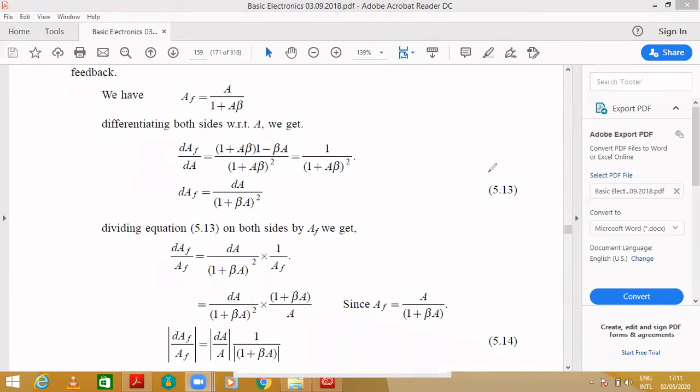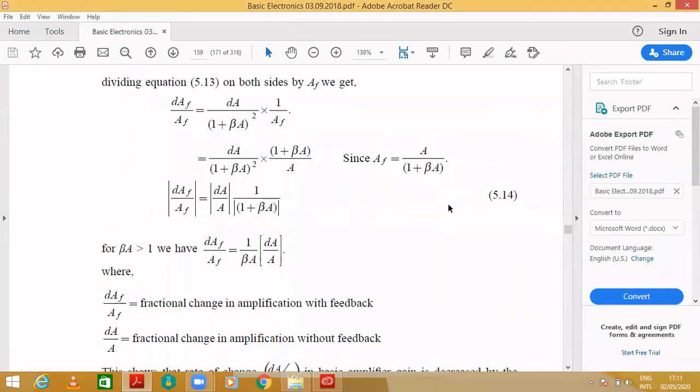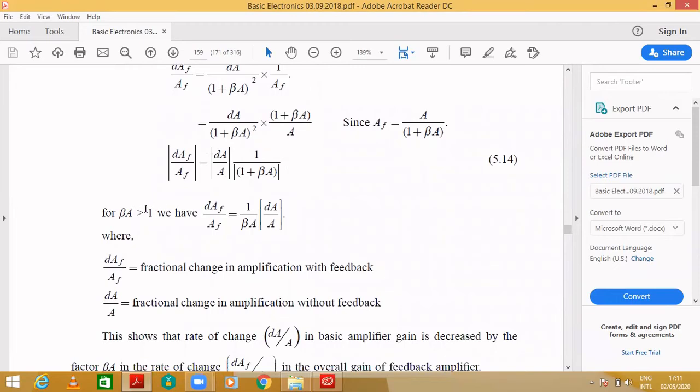Next, we take the magnitude of that. When beta A is greater than 1, the 1 will be neglected, and only beta A is left. Then dAF by AF is nothing but the fractional change in amplification with feedback. You already know that AF is the gain with feedback.